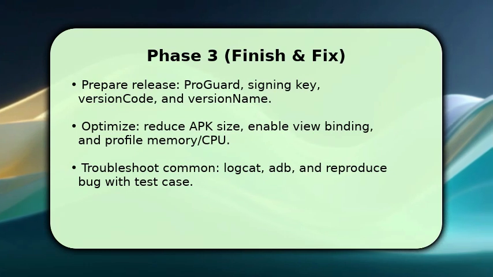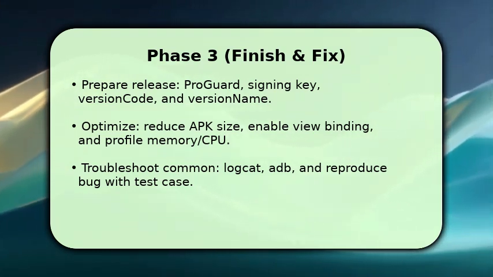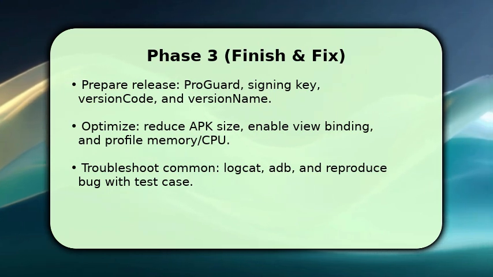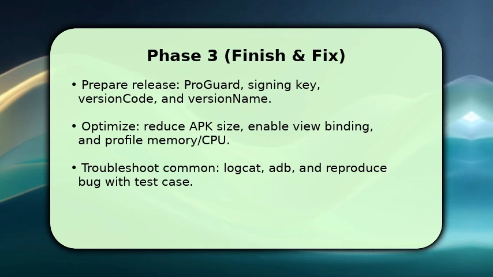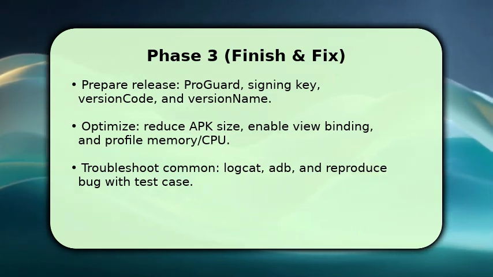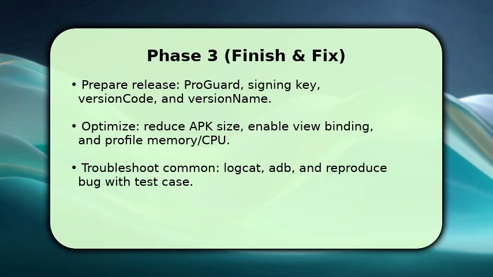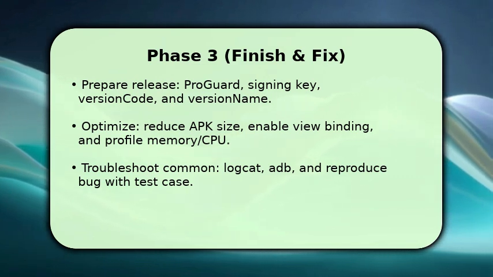Finish by polishing the production build: configure signing, enable minification, and set proper version code and version names so updates install cleanly. Once packaged, profile performance and reduce size by removing unused resources and enabling view binding to avoid reflection overhead. Then publish to the internal track and monitor crashes.